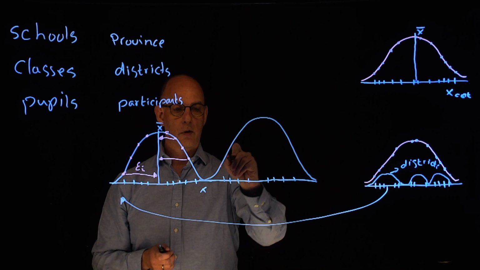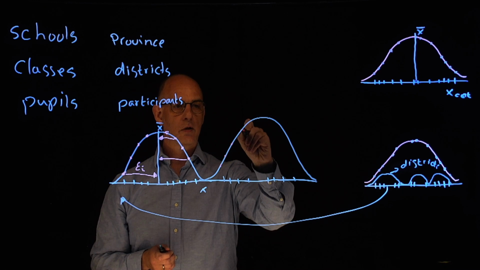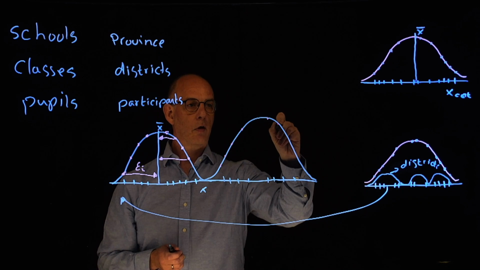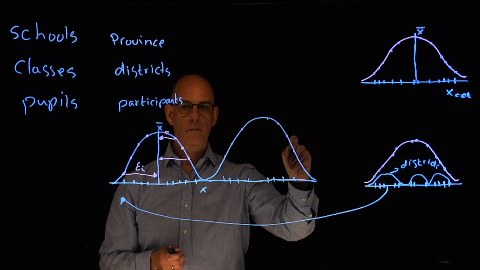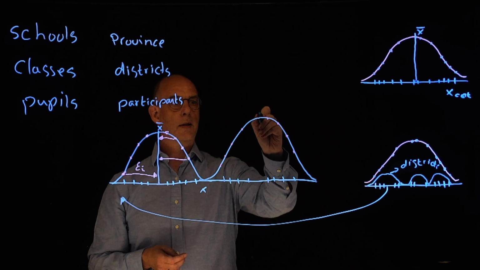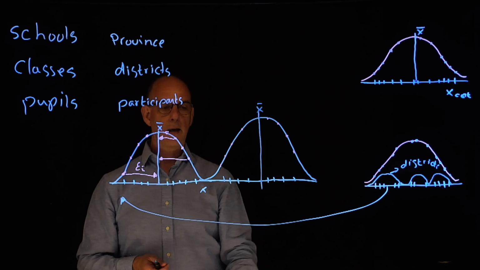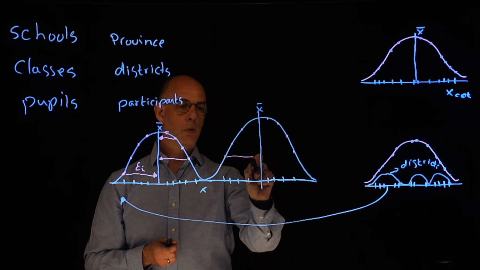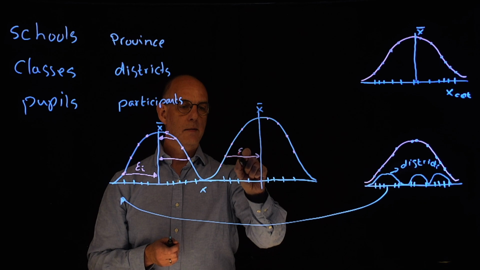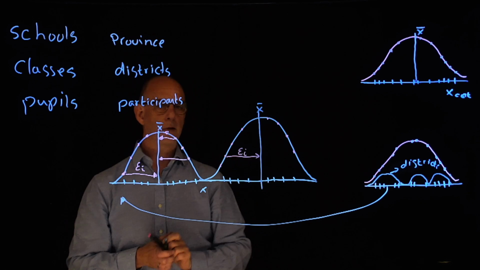We have all these observations being part of the distribution. We calculate the mean value of that district, and for each observation we identify the individual error.